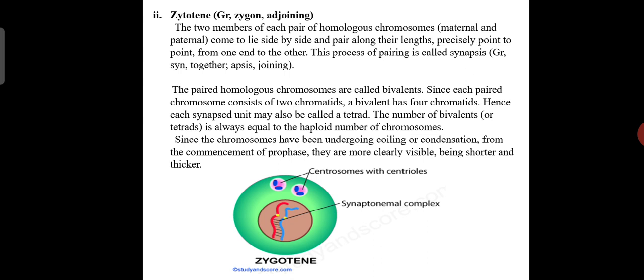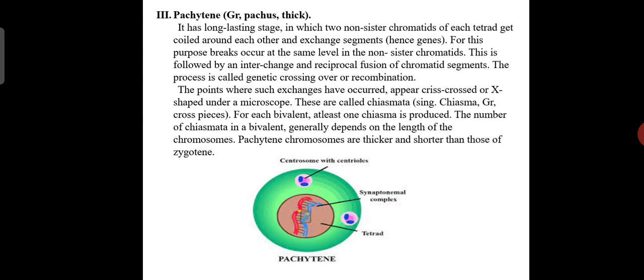Since the chromosomes have been undergoing coiling or condensation from the commencement of prophase, they are more clearly visible right here, being shorter and thicker. So in the zygotene you can see this. Next is pachytene, that is nothing but the thick thread stage.